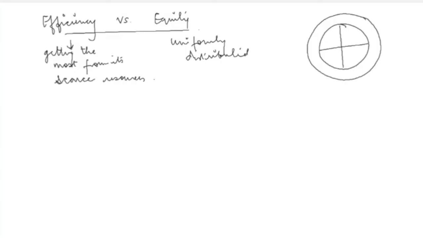अगर आप imagine करो कि आप एक economy के head हो और आपको डिसाइड करना है कि आपकी इकोनॉमी ज्यादा बड़ी हो, ज्यादा एफिशिएंट हो, ज्यादा से ज्यादा रिसोर्सेज हो, या आपकी इकोनॉमी में इक्विटी हो, एवरीबडी हैज इक्वल शेयर ऑफ गुड्स एंड सर्विसेज. So it is obviously very confusing for you to decide that what exactly do you want. But there is always a fact that if you try to achieve more of one thing, if you try to achieve more of efficiency, then there will always be a trade off in the equity.